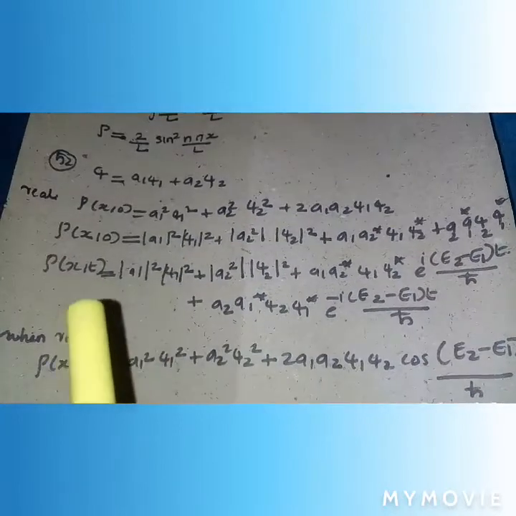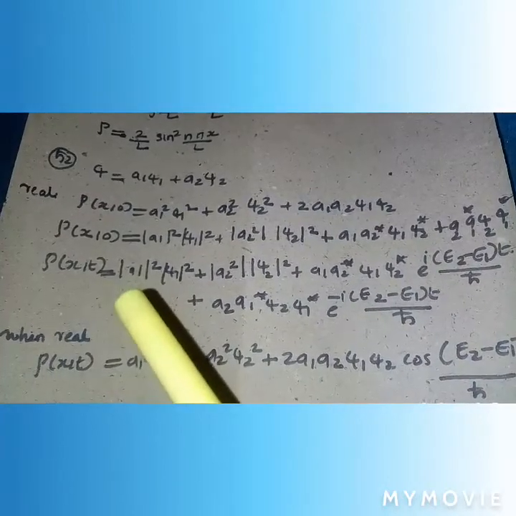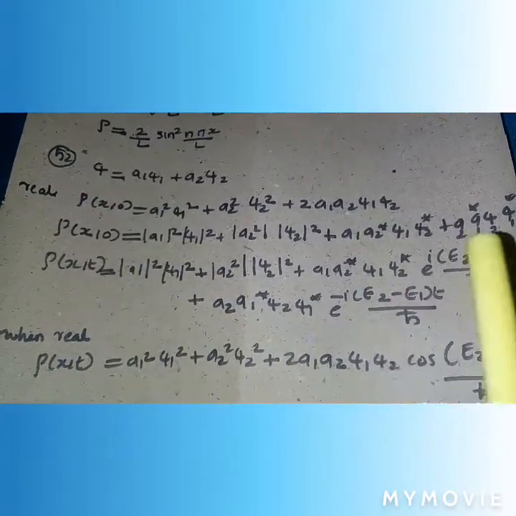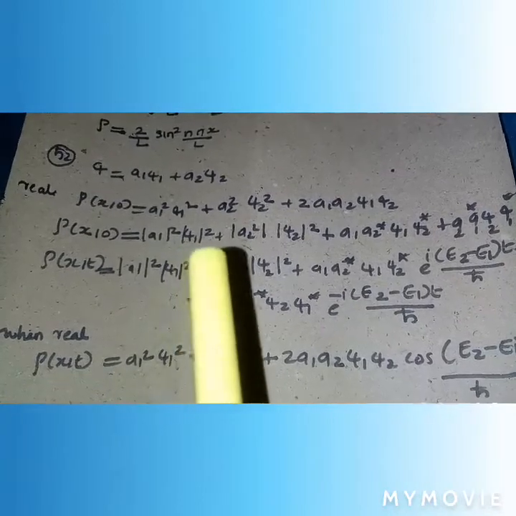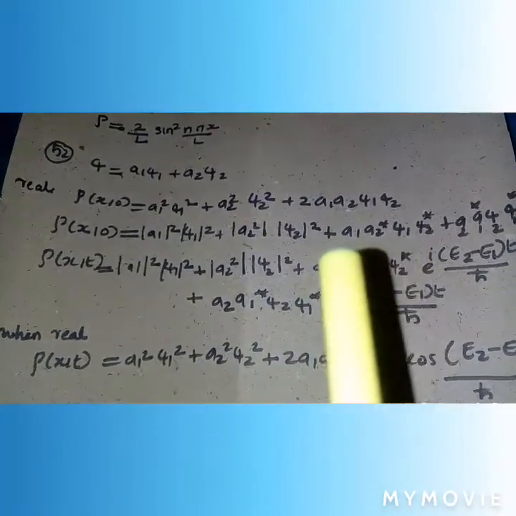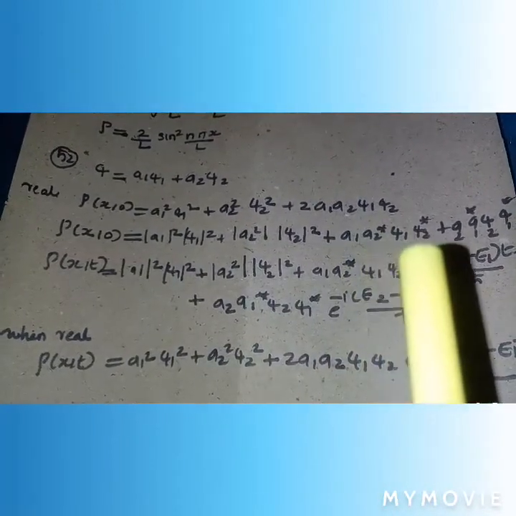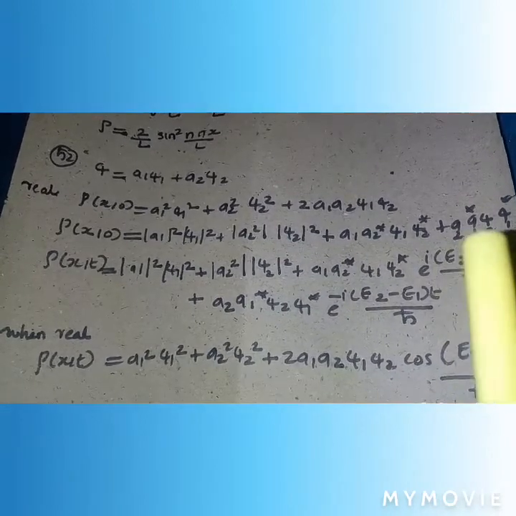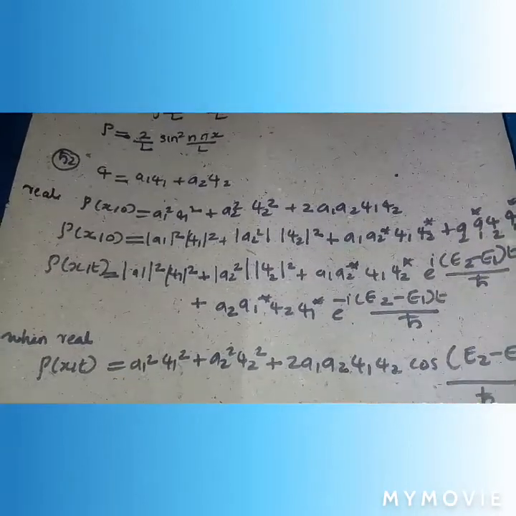If the constants and the wave functions are not real, we get the answer like this: a1² psi 1² plus a2² psi 2² plus a1 a2* psi 1 psi 2* plus a2 a1* psi 2 psi 1*.